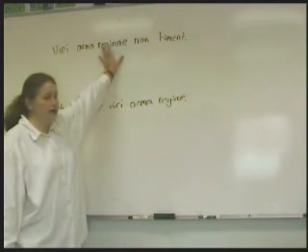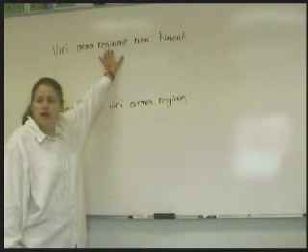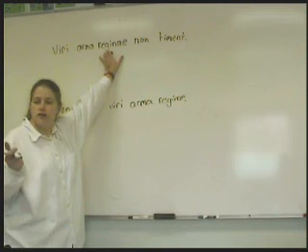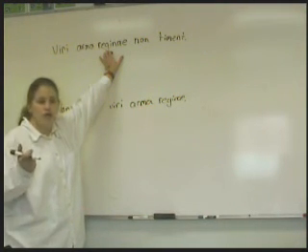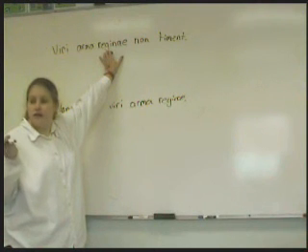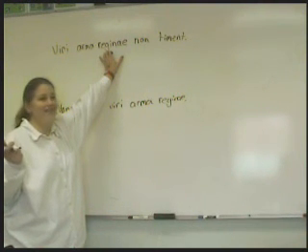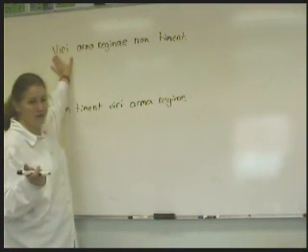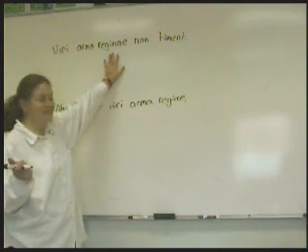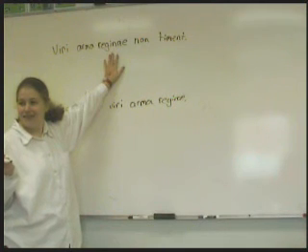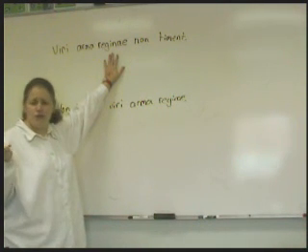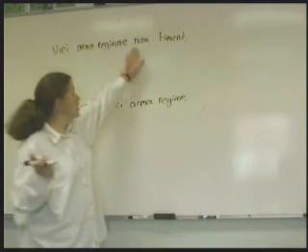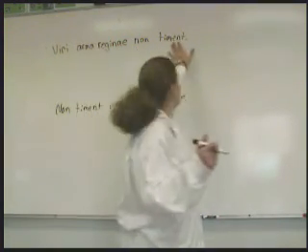Okay, what about reginae? Of the queen. Okay, it could be of the queen. What else could it be? To or for the queen. What else could it be? Nominative plural. Okay, well, it could be nominative plural, but we're still thinking this one's the nominative one. Probably not, because why would you have two nominatives at the same time? So we think it's probably going to be of the queen or to or for the queen. Okay, non. And then timent.